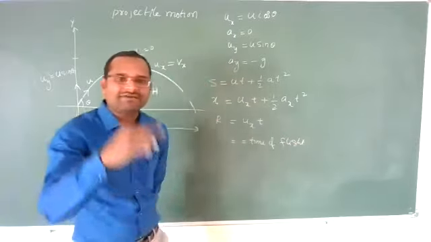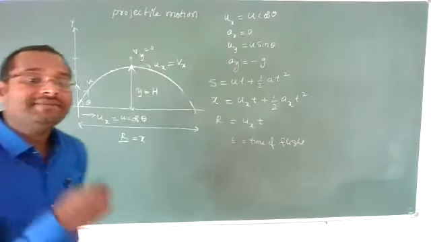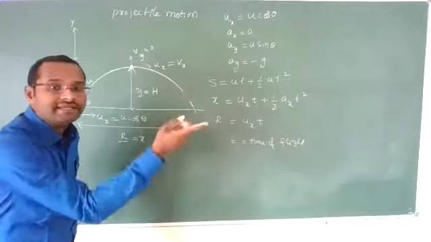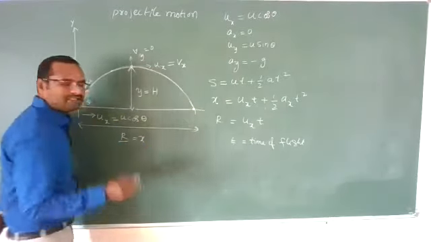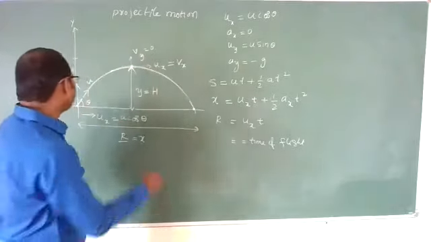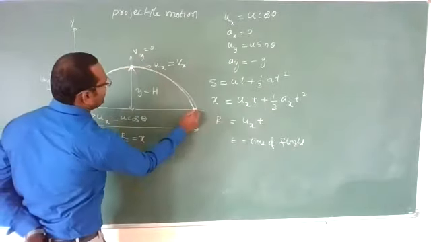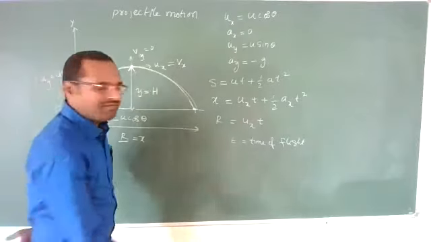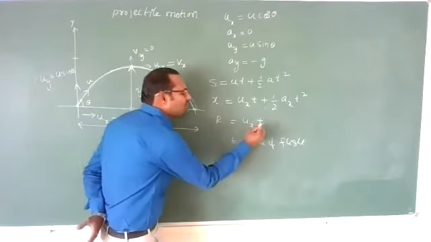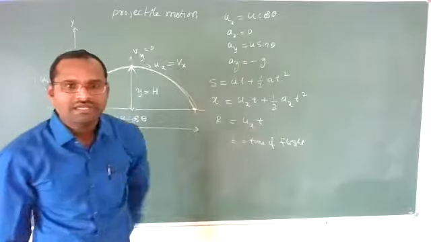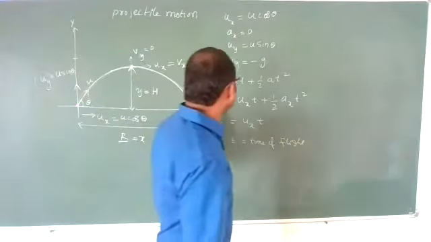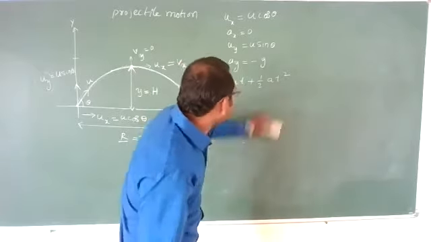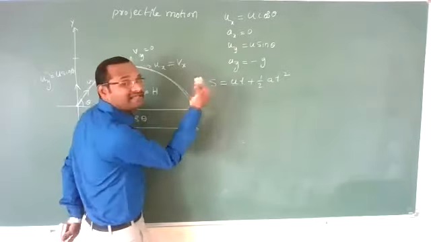What is time of flight? Time of flight is nothing but the time taken by a body to be in air. From this point up to here, this projectile is in air. So the total time taken by a body to be in air is called time of flight. For finding horizontal range, first we need to find this. So let us first find time of flight. For finding time of flight, I am writing this equation in the vertical component.